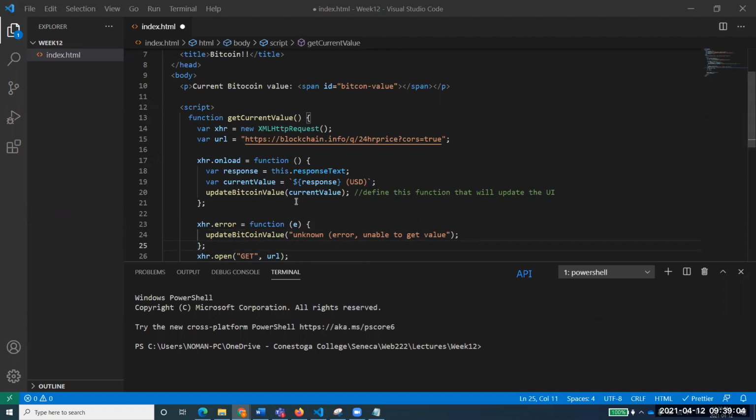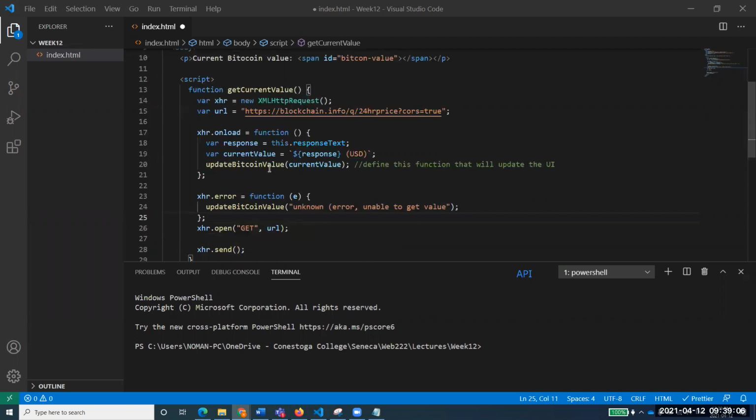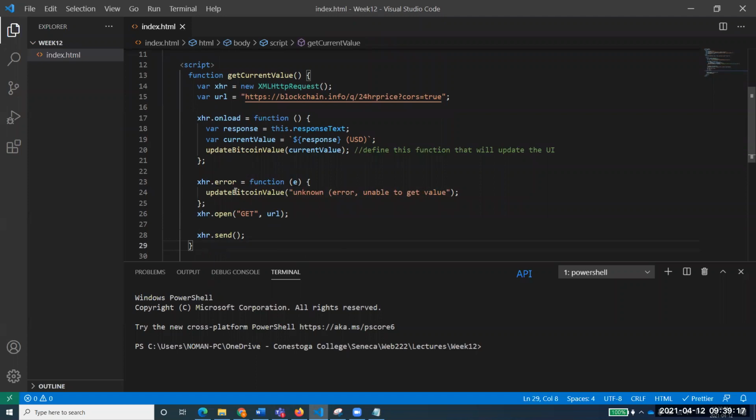This is the same function that we're using, update Bitcoin value. If the value comes up, it will store it over here, and if the value does not come up, it will show the error, unable to get the value. The same function will be used. Make sure the spelling is correct. I was using the wrong spelling.